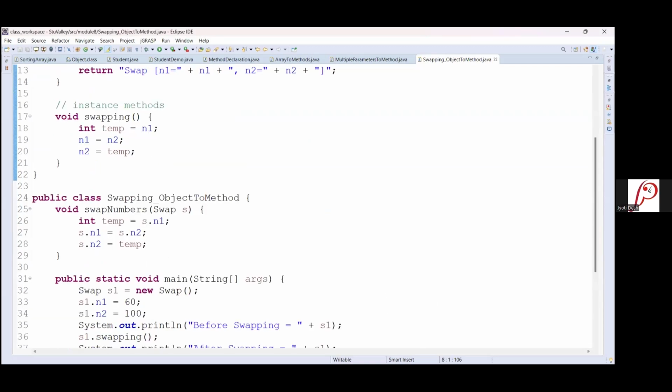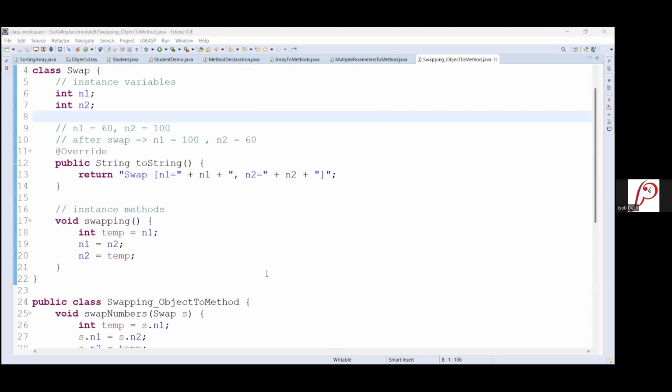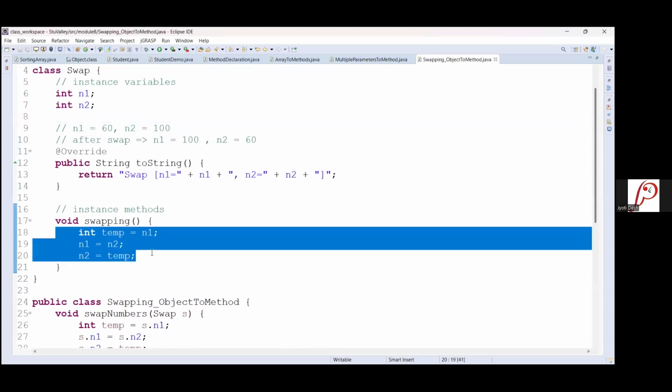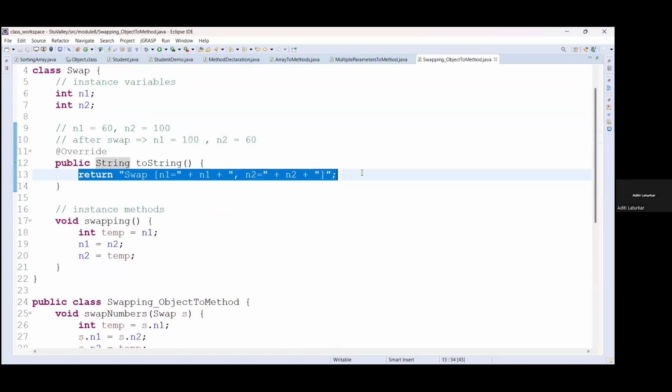So we are passing the integers as the parameters, and while we are printing it, we are using the string, right? That swap string. We are not passing integer parameters. No, we are setting the integer parameters in the swapping method, and for swapping, int temp, n1 equal to n2 and n2 equal to temp. So these are the integer values. Yes, only because while printing, we are printing the string. Yes, the values will be concatenated.